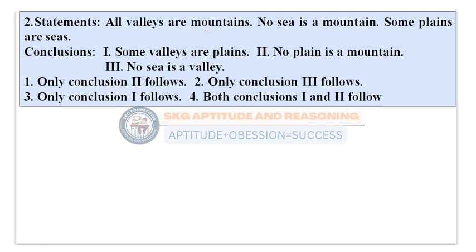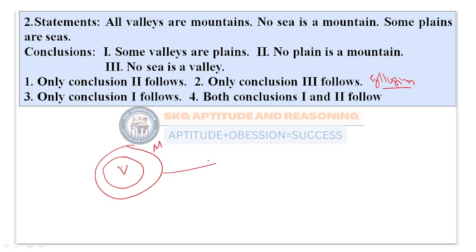This will be the next problem. The question comes under the syllogisms topic. It says: all valleys are mountains. No sea is a mountain. Some plains are seas. The first conclusion is: some valleys are plains. Valleys are present here and plains are present here, so there is no relation between valleys and plains. So the first conclusion is wrong here.